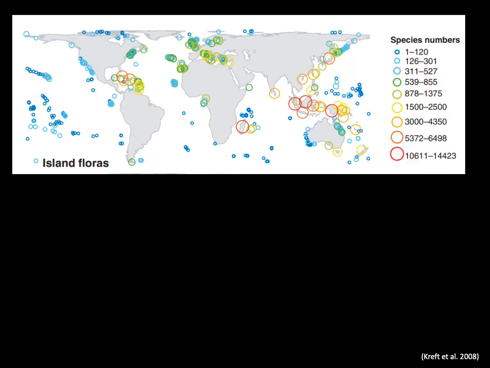We can also look at islands globally. Holger Kreft and colleagues recently examined the plant richness on 488 islands globally. In this image here you can see how much variation in species richness there is between these islands. The sizes of the circles here indicate roughly how many species occur on an island, with larger circles showing there are more species on an island.